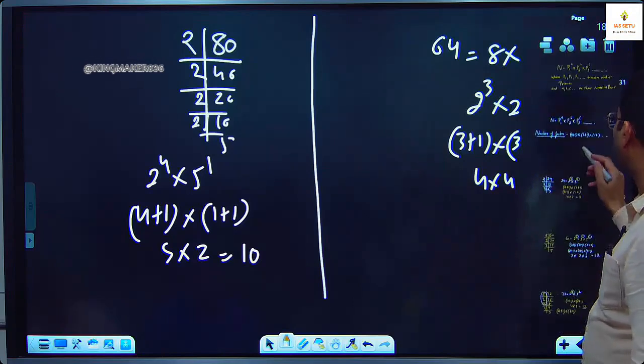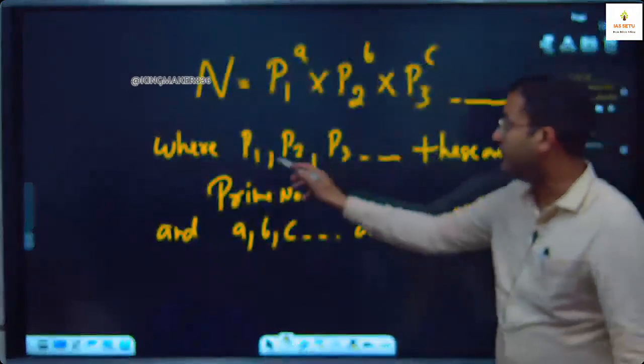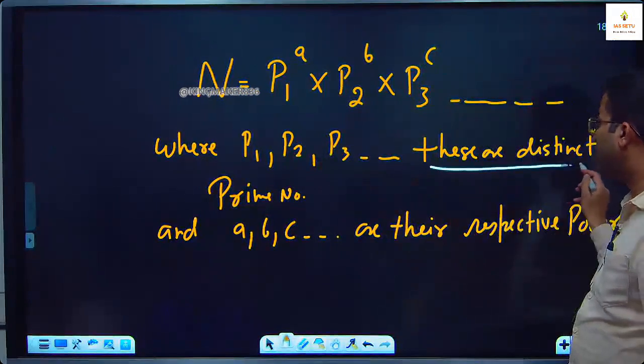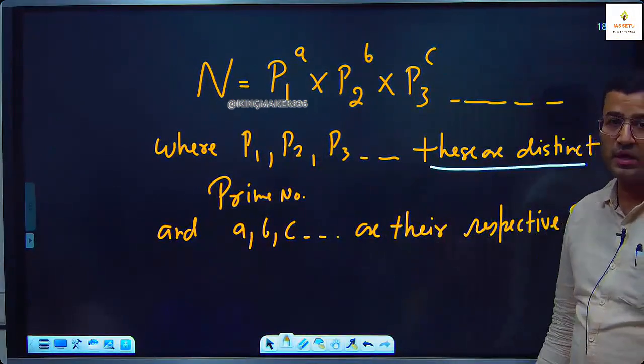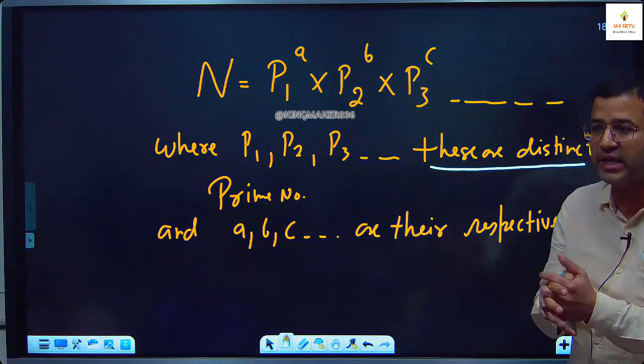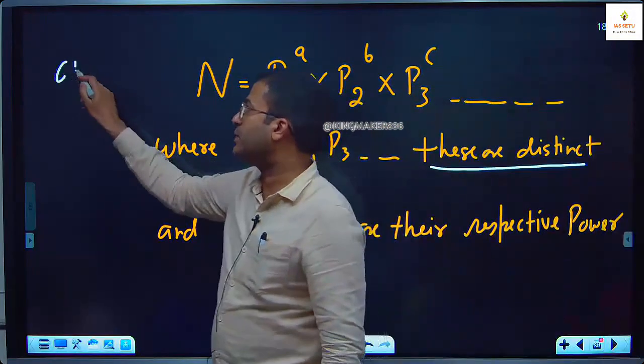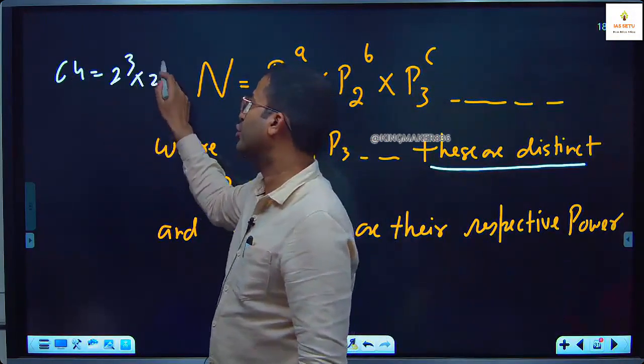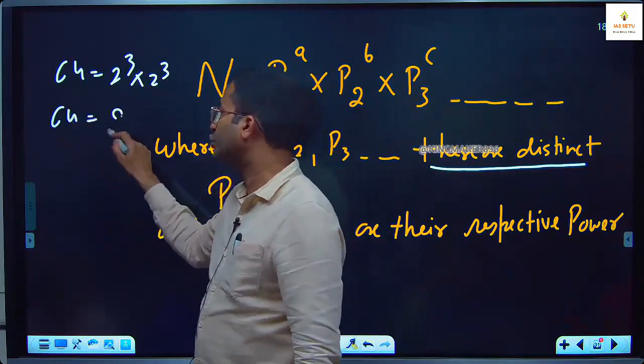देखो ध्यान से पढ़ना, रूल को ध्यान से पढ़ना. P1, P2, P3, these are the distinct prime numbers. जितने भी 2 है उनको एक साथ लिखना है. You can't express 64 as 2 cube into 2 cube. Actually 64 is 2 is to power 6.